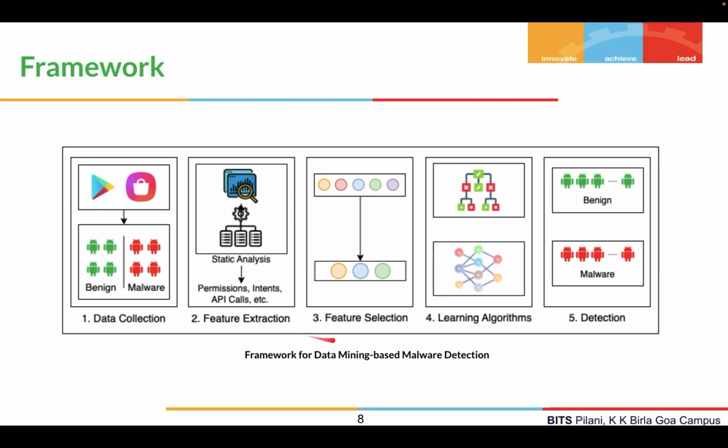Now we usually end up with a lot of features, some of which might not be very relevant. So we try to select the subset of features that will be the most relevant among them. Then we use learning algorithms, various machine learning or deep learning algorithms, on these selected features, and then we use these models to detect whether any given sample is benign or malicious. Now we'll talk about these phases in detail.